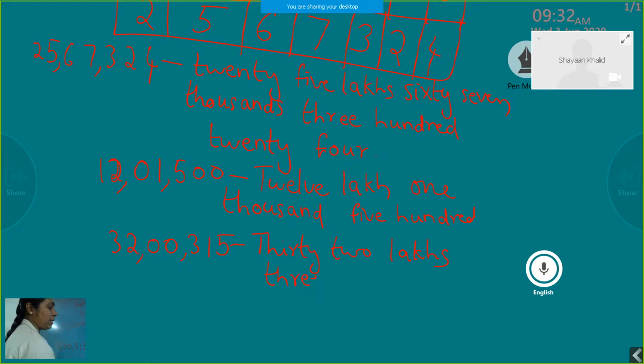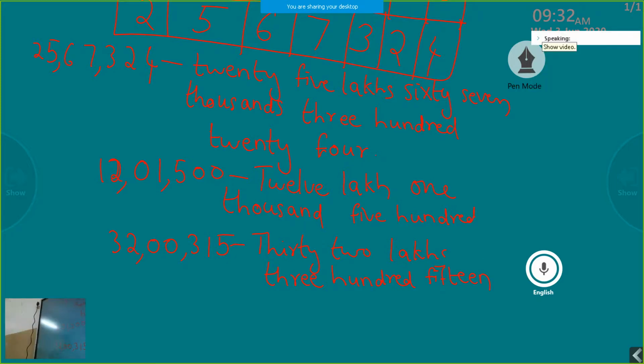350. What do you mean by this one? 350. I already told you, when you read a number or write the number name, we have to read the digits together along with the period name. But in this number name, one period is missing. Which period is missing? 0, 0 is missing. Thousands period is missing.